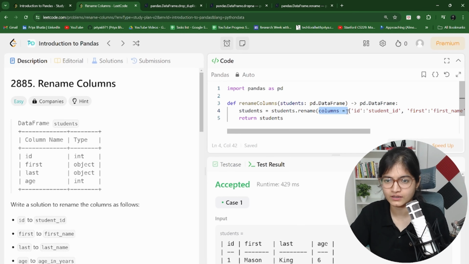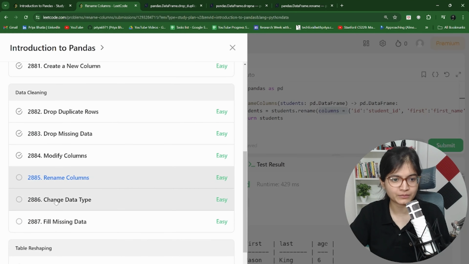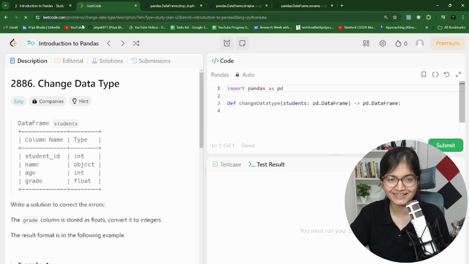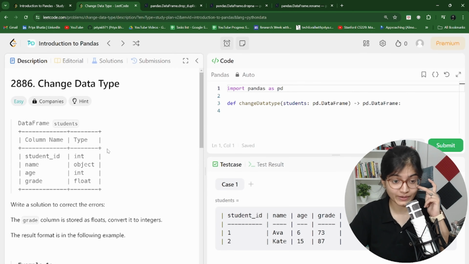See, this is where you have to practice. Otherwise, in your interviews, you will not be able to write it down properly. Makes sense? Now it is done. Let's move to the next important, interesting question, that is to change the data type.